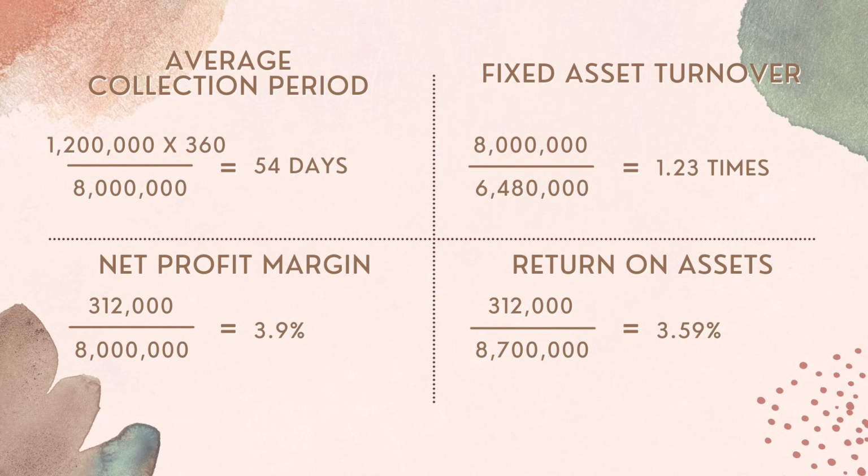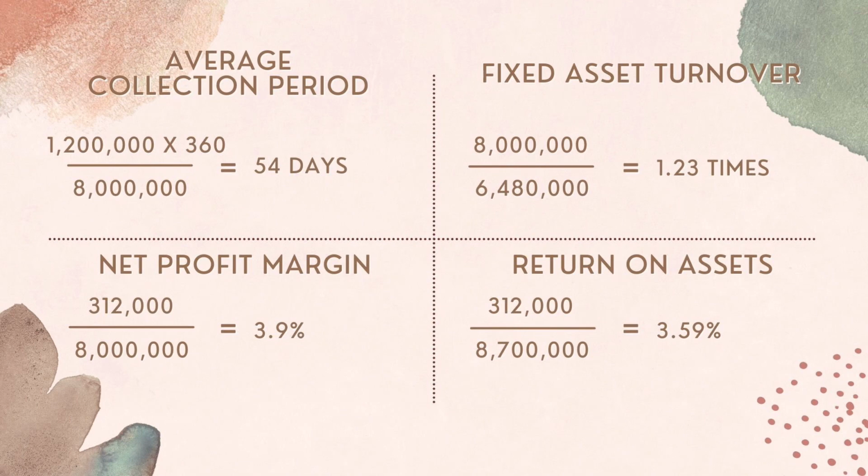more cash is available in the company to meet the cash requirement. The formula for average collection period is account receivable times 360 days divided by sales equals 54 days. Industry average is only 45 days, which concludes that Blackie Enterprise has a higher average collection period than industry average. Thus, the firm is bad in managing its credit sales and has less cash in hand.